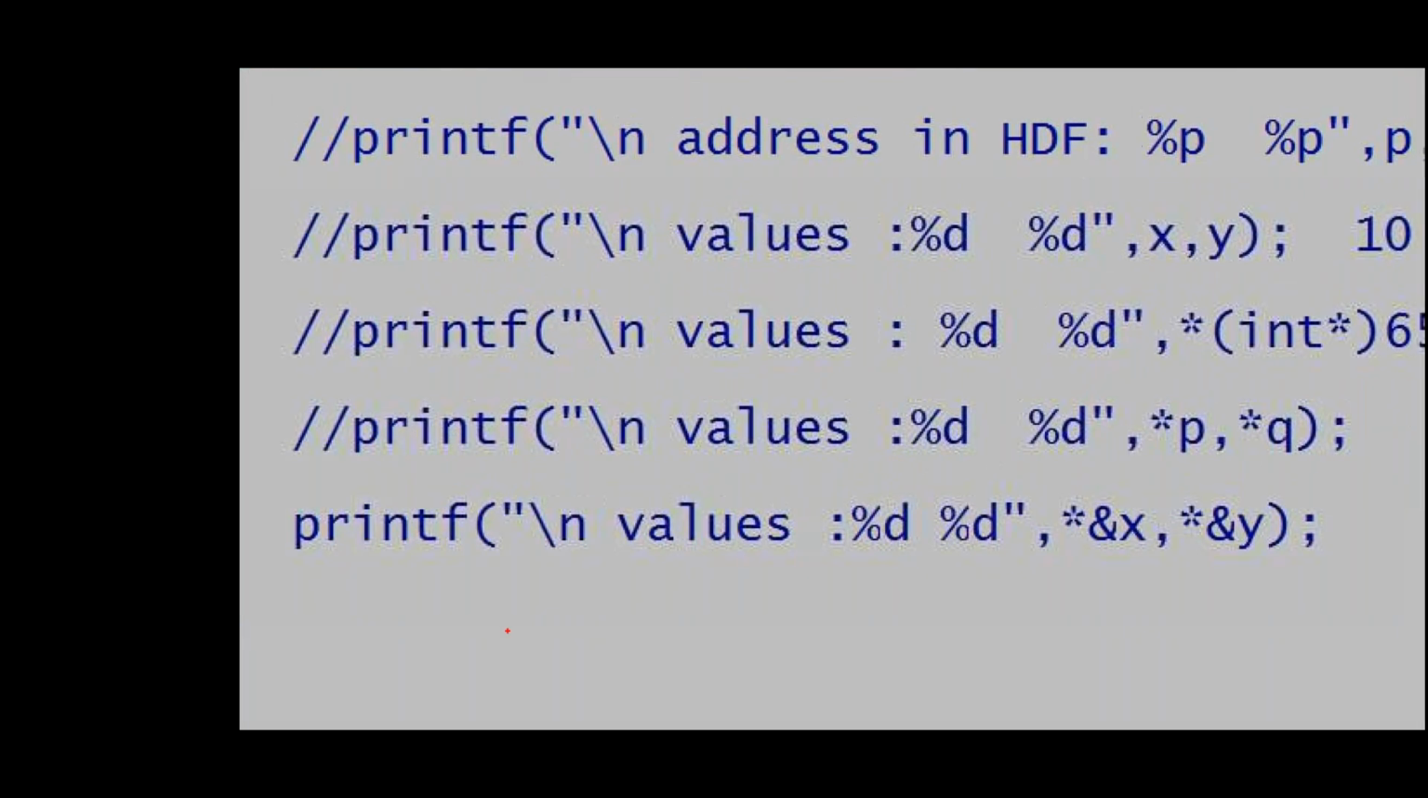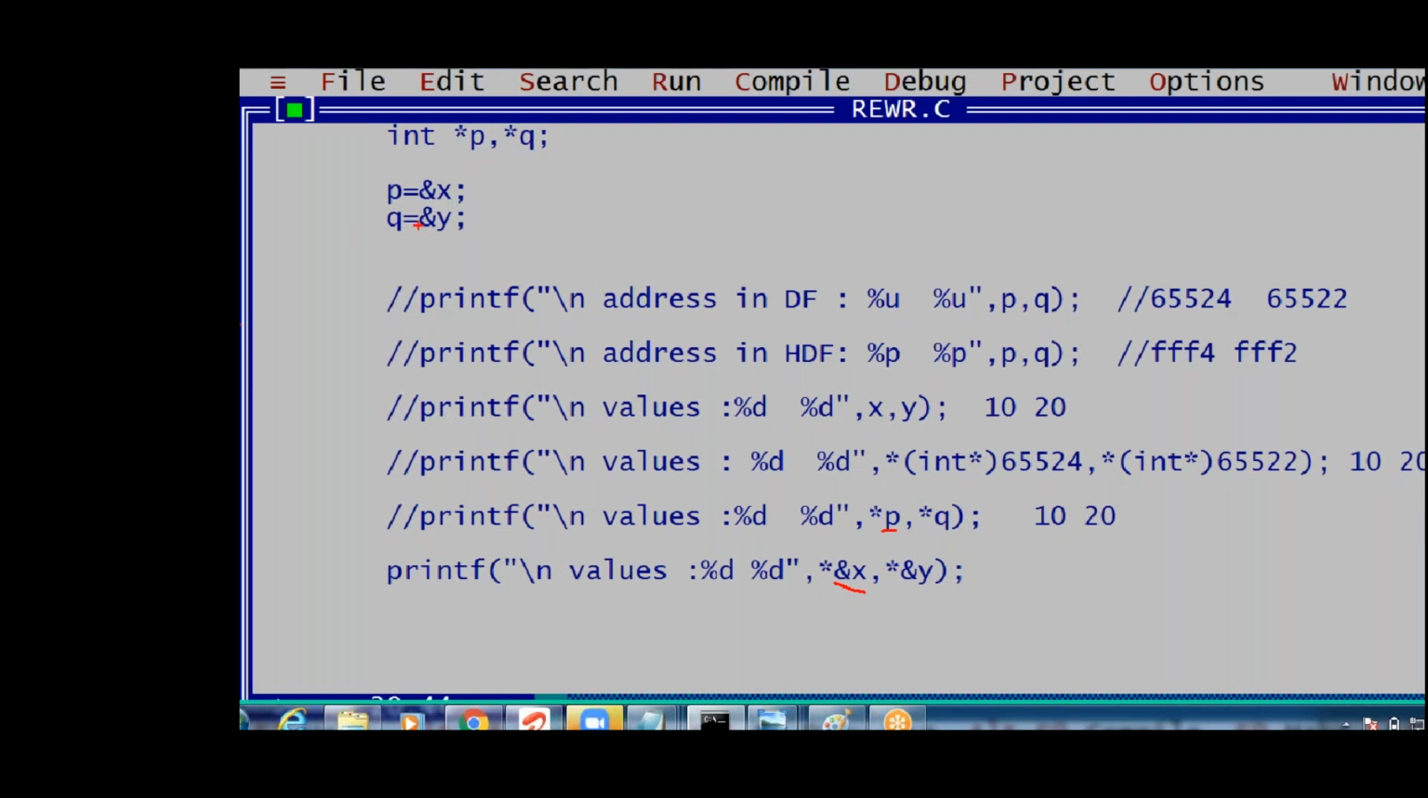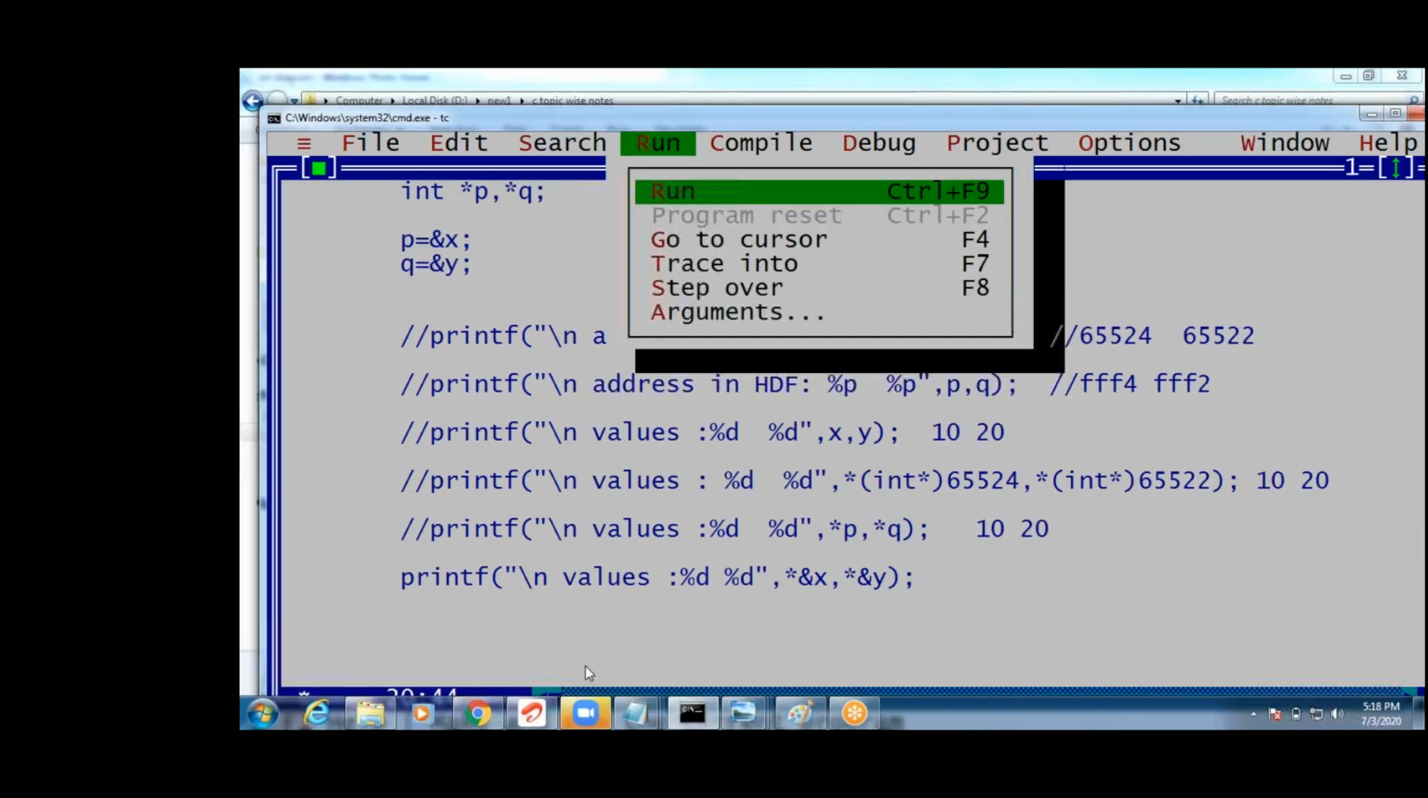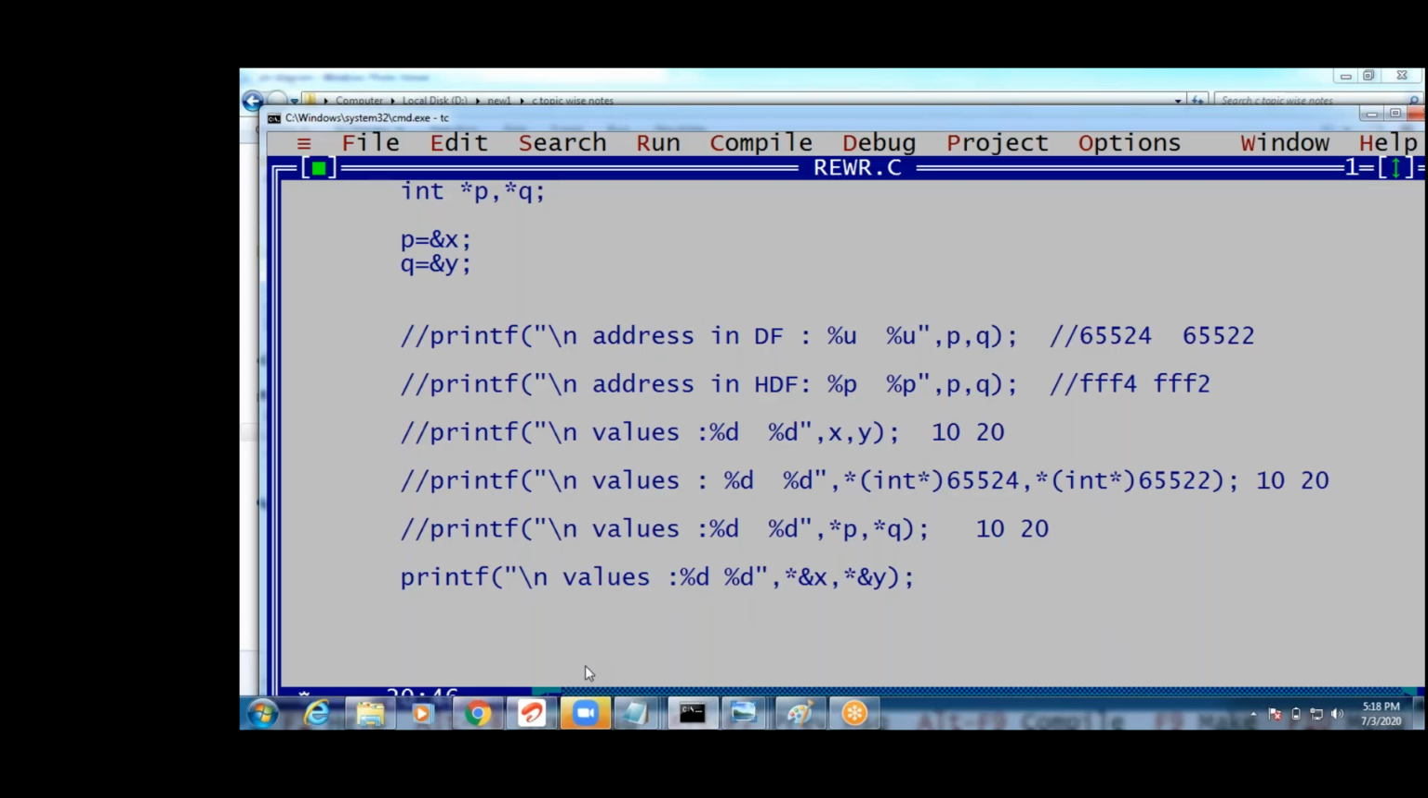You understood, right? See this, what I have written. Star p means what? Star address of x. p is the address of x, right? See this. p is the address of x. That's why I have written star p meaning star address of x. Or star q means what? Address of y. That is, star q means star address of y I have written. See, guys, star address will be cancelled. Star address will be cancelled. What is there? x, y. Now this gives the values at the addresses of x and y, 10 and 20, guys. See this? 10 and 20. Clear? This is 10, this is 20. So like this we can print, guys.